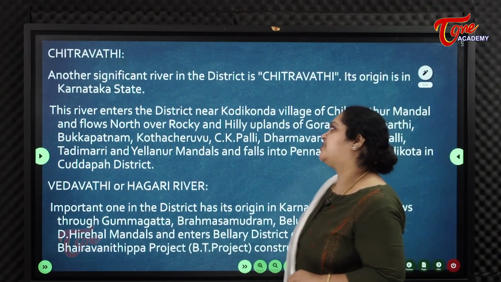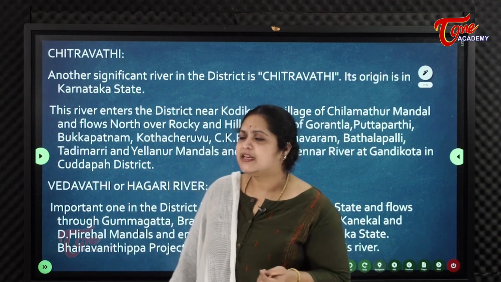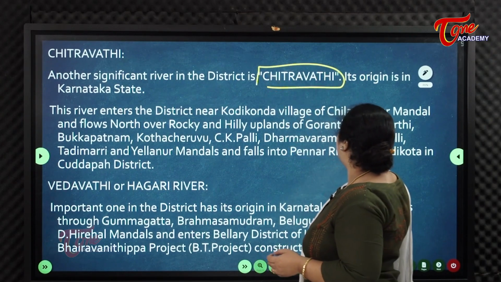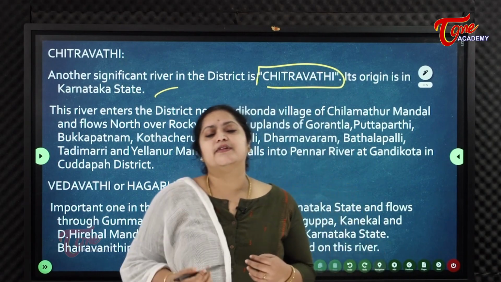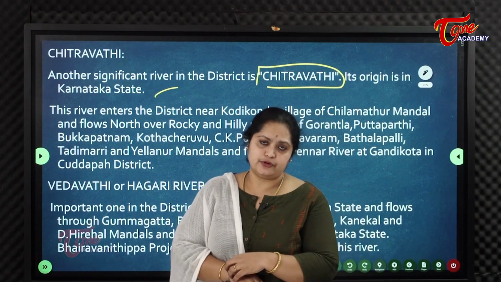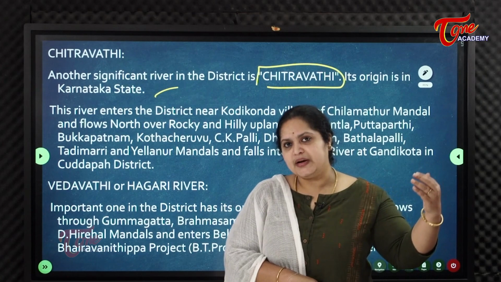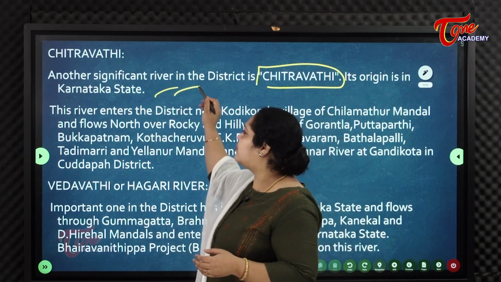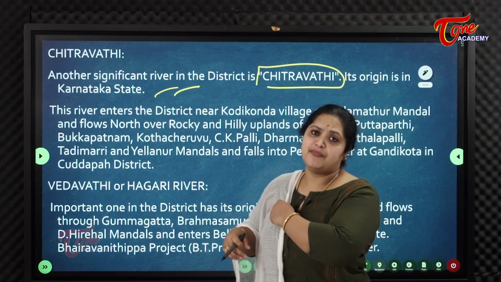So next one is Chitravati. Another major river of Anantapur is Chitravati. Its origin is in Karnataka. Again, almost all the east flowing rivers originate in the Western Ghats itself. When coming to the south, they are from Karnataka. If you go up north, from Maharashtra, Mahabaleshwar, these all are western originated rivers, originated in the Western Ghats and enter the Bay of Bengal.